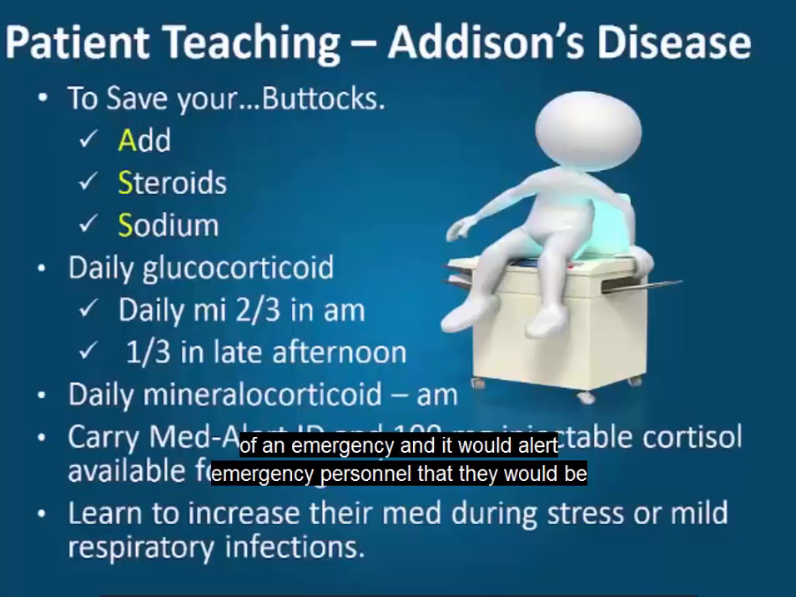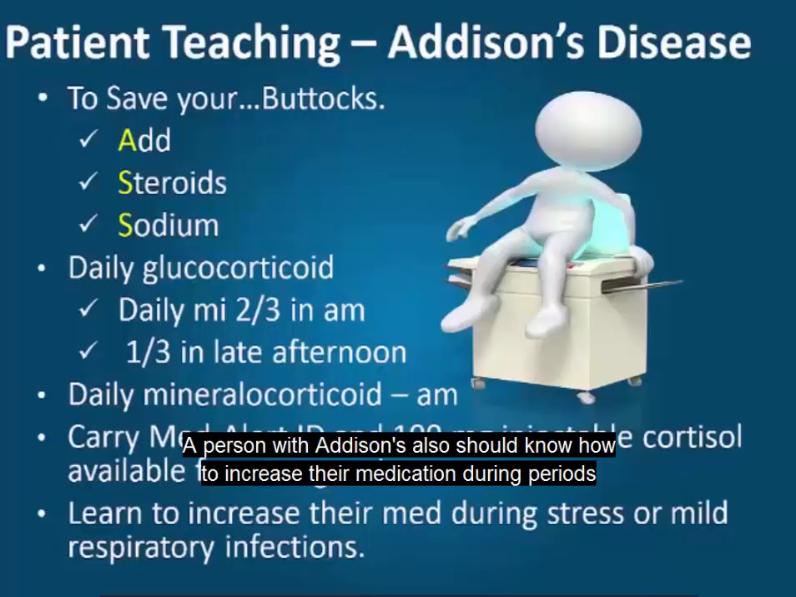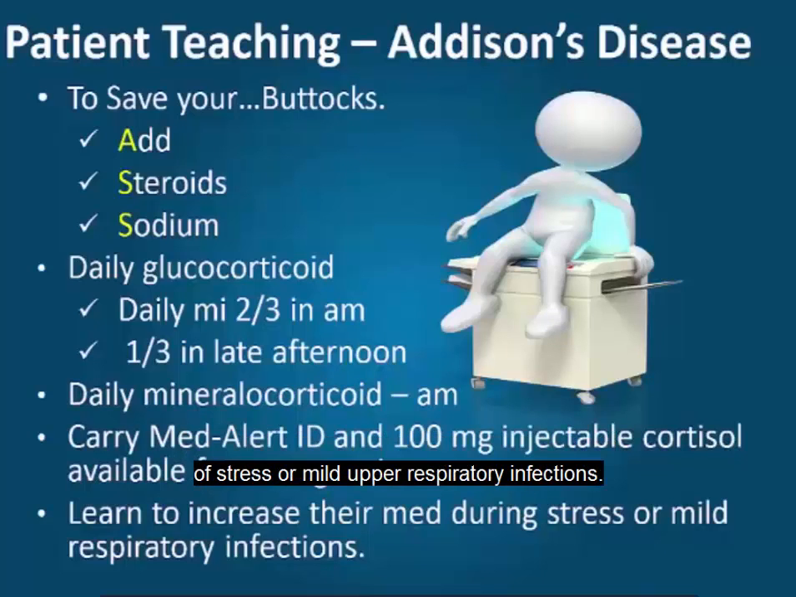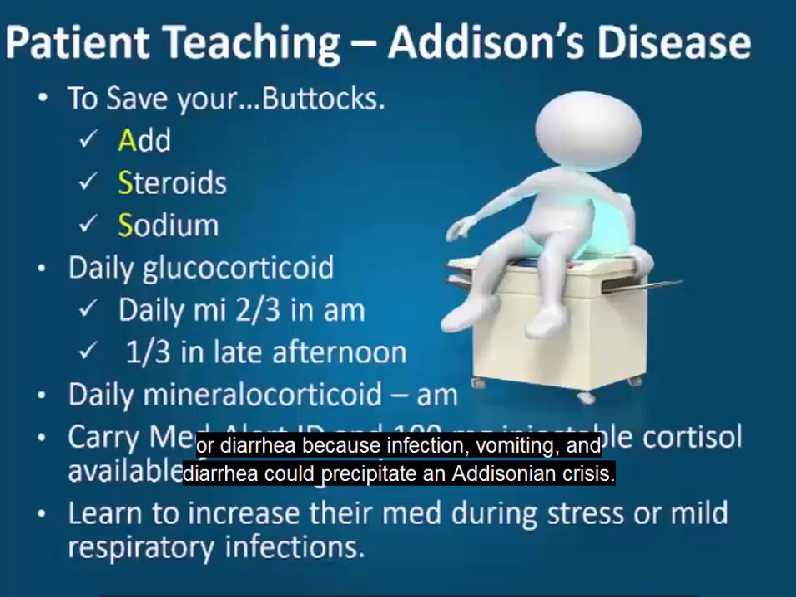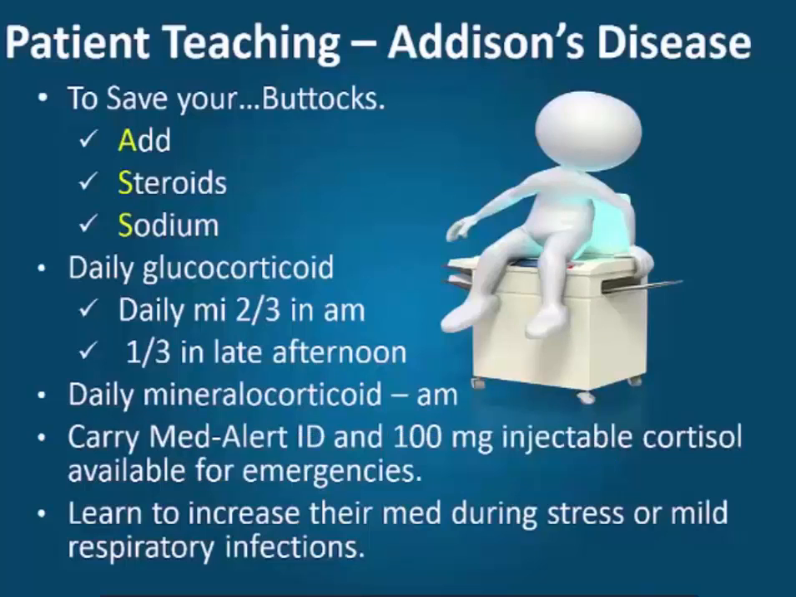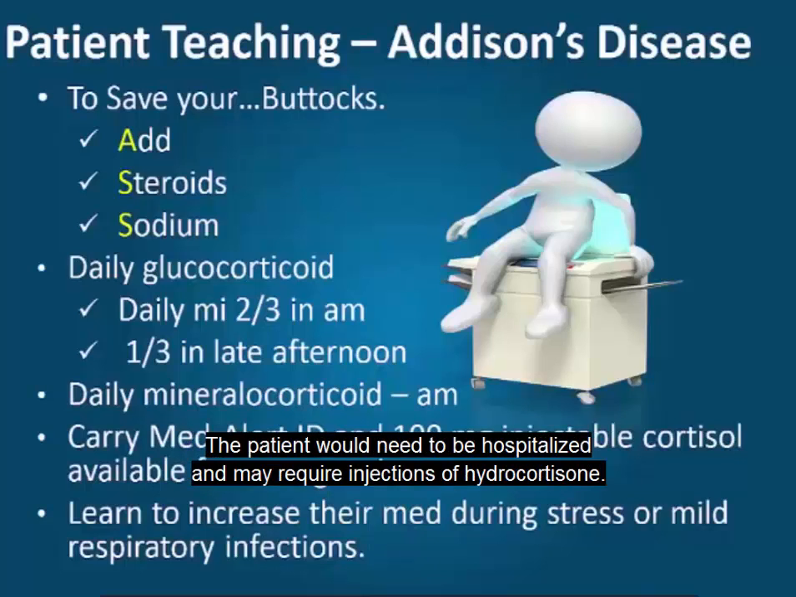A person who has Addison's disease really should carry some kind of identification in case of an emergency, and it would alert emergency personnel that they would need to inject 100 milligrams of cortisol if the person is found really injured or unable to answer questions. So it is important to have an injectable form of cortisol in case of an emergency. A person with Addison's also should know how to increase their medication during periods of stress or mild upper respiratory infections. They would need immediate medical attention if they have severe infections, vomiting, or diarrhea, because these could precipitate an Addisonian crisis. The patient would need to be hospitalized and may require injections of hydrocortisone.